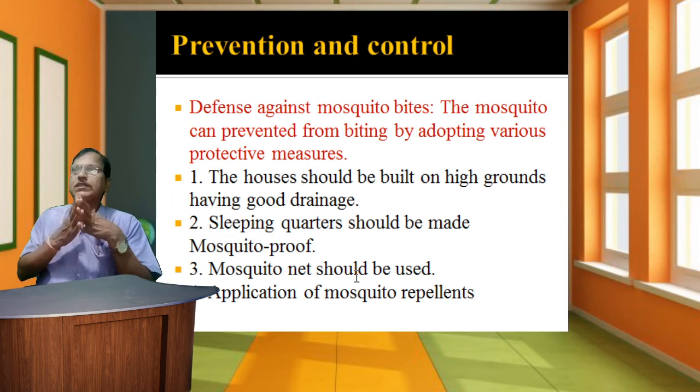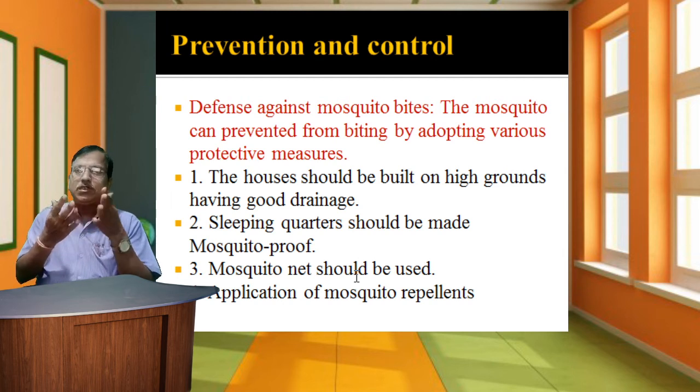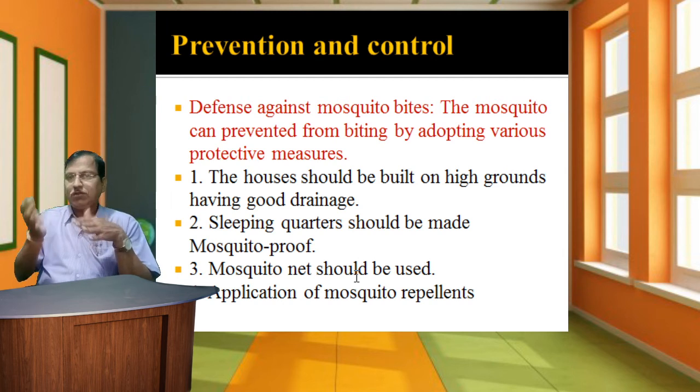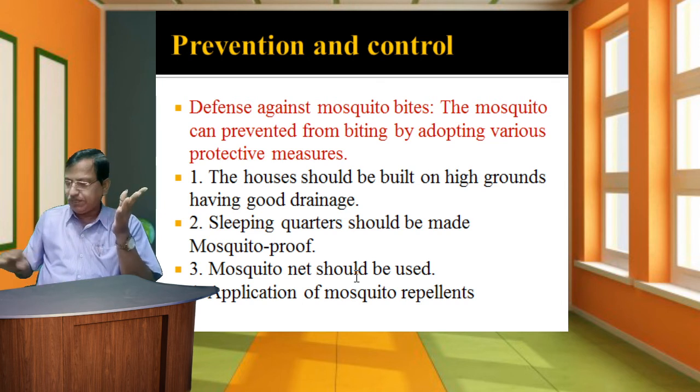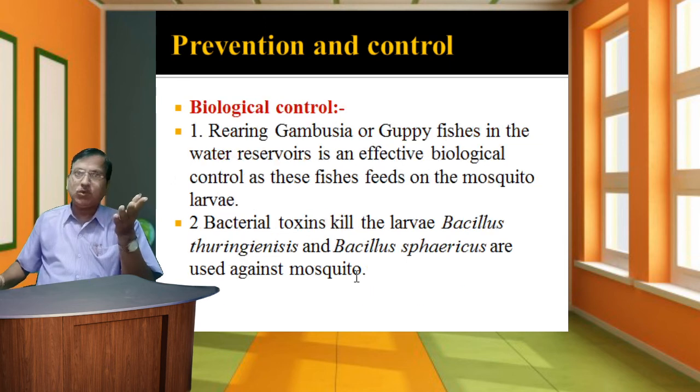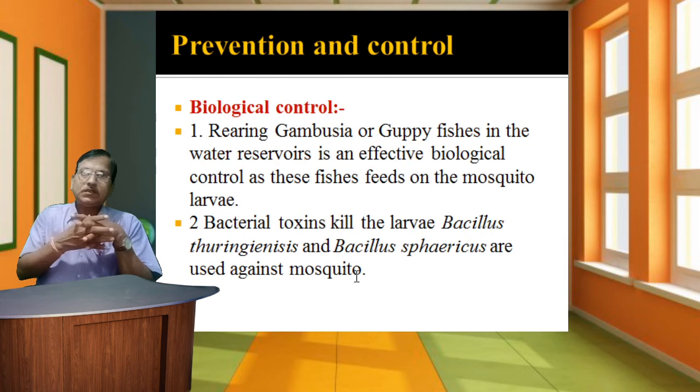Repellents are anti-chemicals used so that mosquitoes are not attracted to the body parts of the human host. Artificial or chemical repellents are available in markets to use on your body, and oils and ointments are also applied on the human body to repel mosquitoes. The next prevention and control measure is biological control.